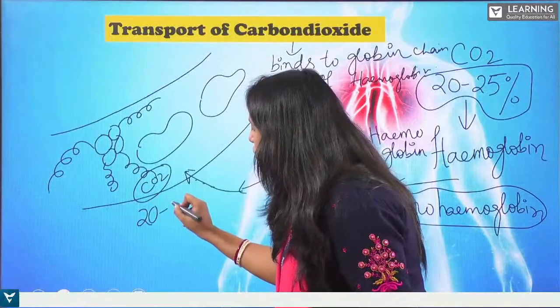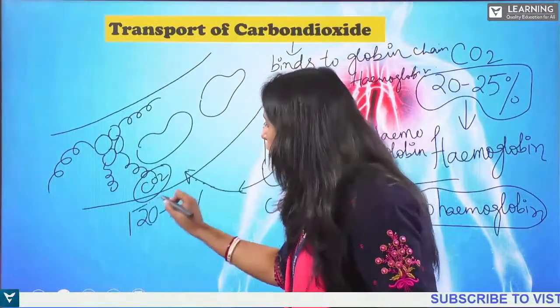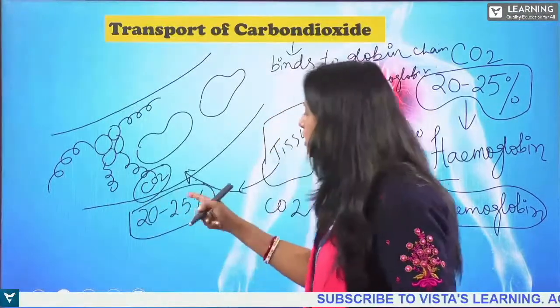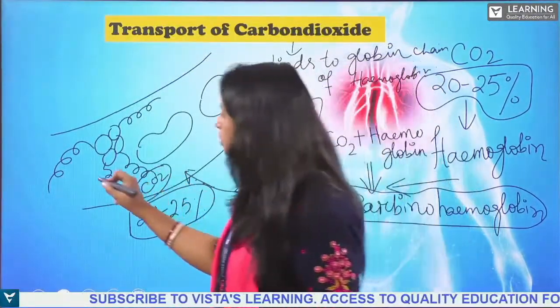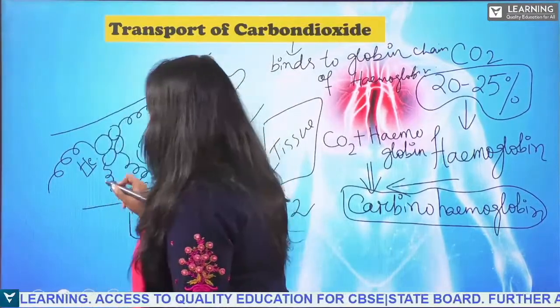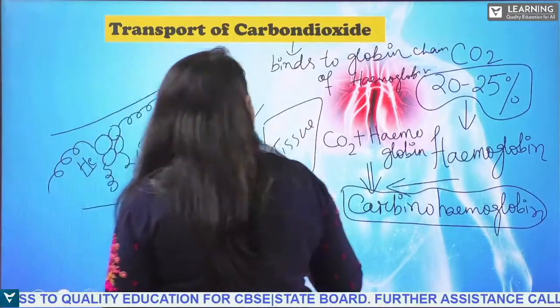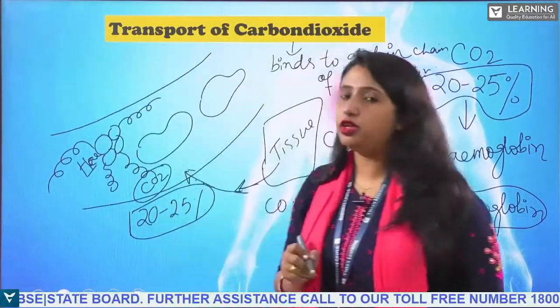It is only 20 to 25% binding with the globin of the hemoglobin.